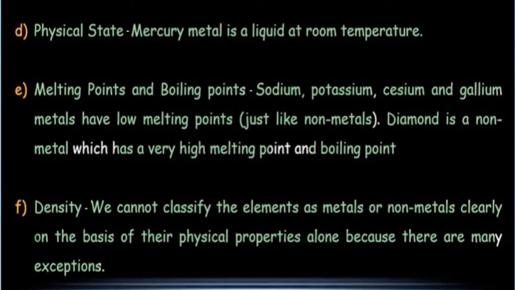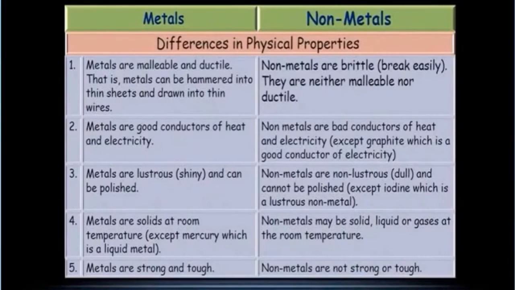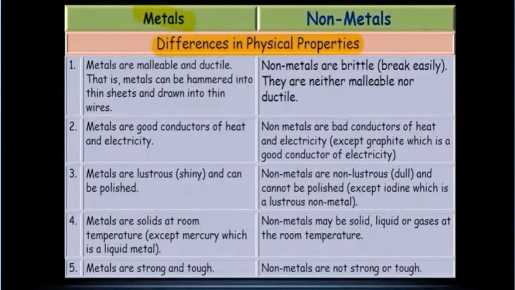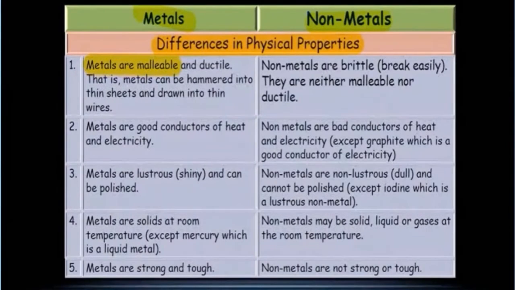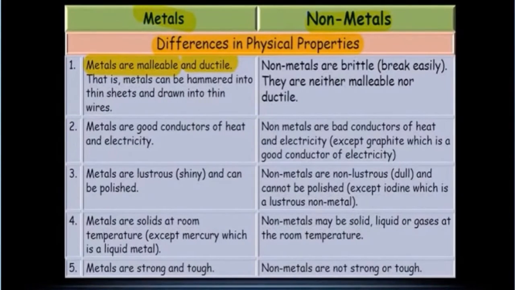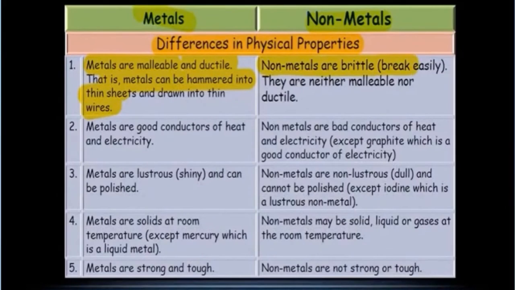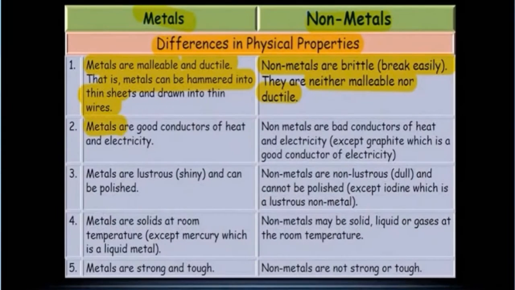So I am showing you the differences between the physical and chemical properties of metals and non-metals in the form of a table. The first difference is that metals are malleable and ductile, but the non-metals are brittle, meaning they can break easily. Metals can be hammered into sheets and drawn into thin wires, but it is not possible in the case of non-metals. They are neither malleable nor ductile.